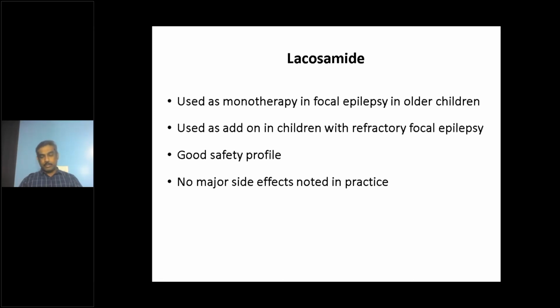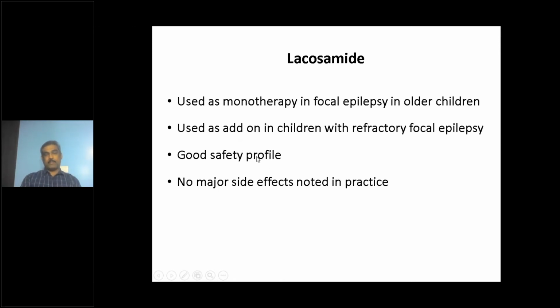So the doses of lacosamide, zonisamide, topiramate, and phenytoin are the same, in mg per kg. You will usually start with 2 to 3 milligram per kilo per day. All four medications, phenytoin, lacosamide, topiramate, and zonisamide, are started at 2 to 3 milligram per kilo per day, and you gradually up-titrate. You go up to 8 milligram per kilo per day. So these are usual comparable doses. Again, this can be used as monotherapy for focal epilepsy or add-on therapy for refractory focal epilepsy.